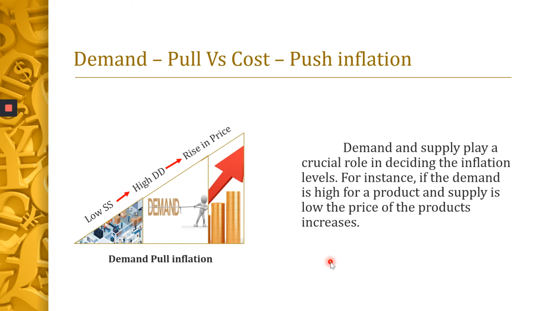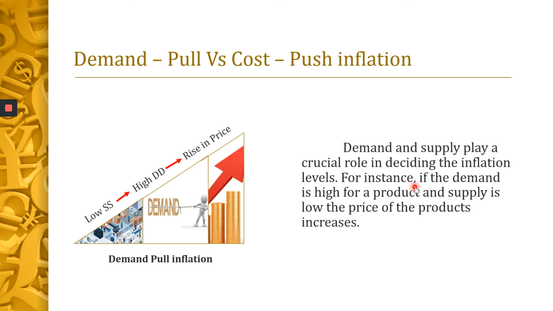So immediately what do they do? They increase the cost of the cycle. So there is an increase in the price level. This is because of the demand. There is an increase in the demand for a product, whereas the supply is very low. So what happens? There is an increase in the price level.